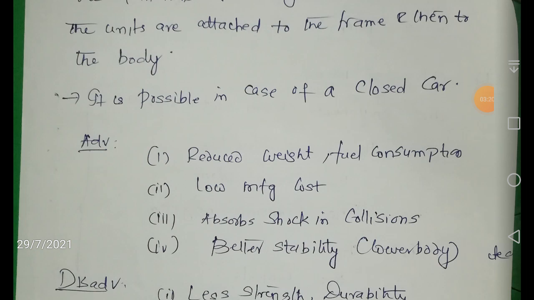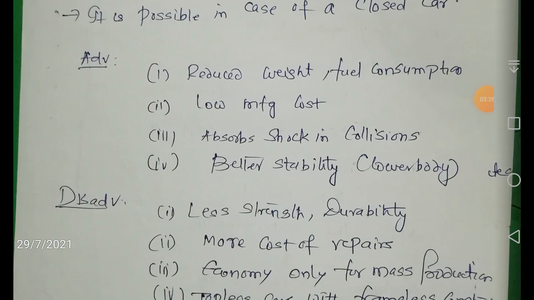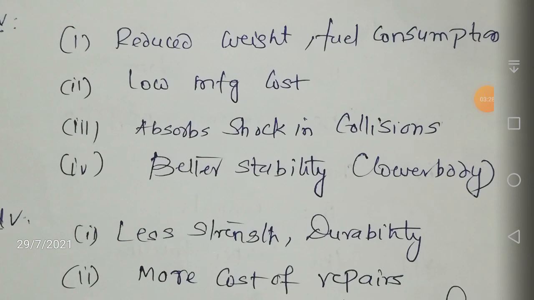Because it has no frame, it has a low manufacturing cost. It absorbs shocks in collisions because of the absence of a frame, and it has better stability because of the lower body. That means its center of gravity will be at a lesser height from the ground, so it will have better stability.